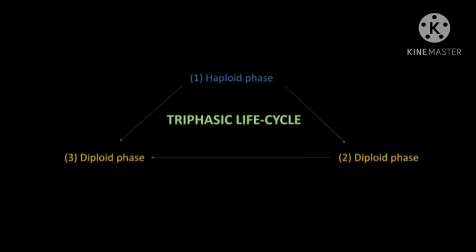It is called triphasic life cycle. Another major characteristic is that it has a male as well as a female gametophytic plant. Together they represent the haploid vegetative part. And there are two diploid phases, namely carposporophyte and tetrasporophytic plant.